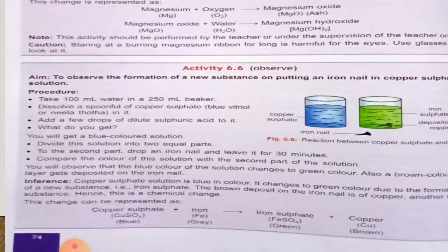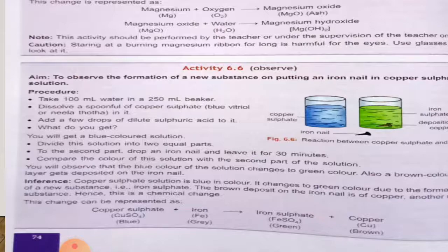Okay. So, in this activity, we found that when we put iron nail in the solution of copper sulfate, the blue solution of copper sulfate changed to green solution because of the iron nail.